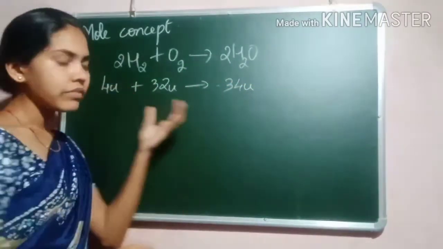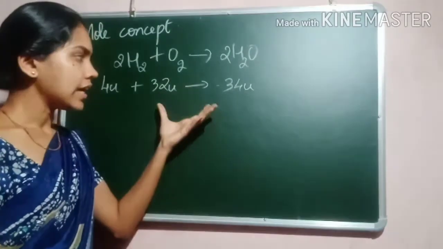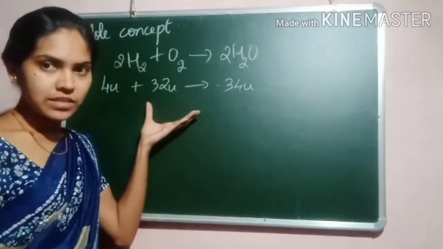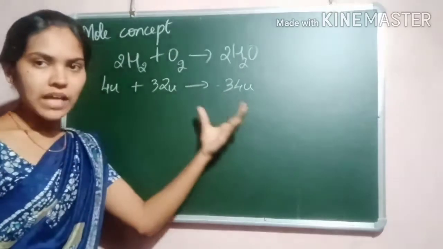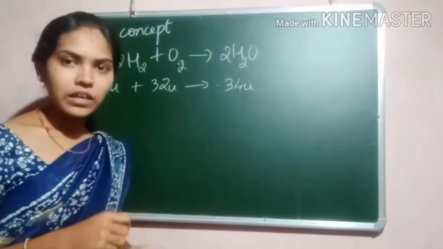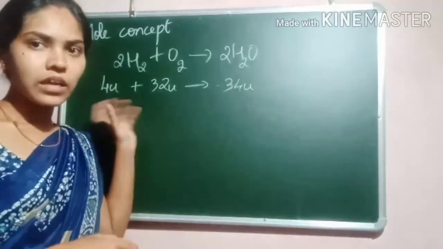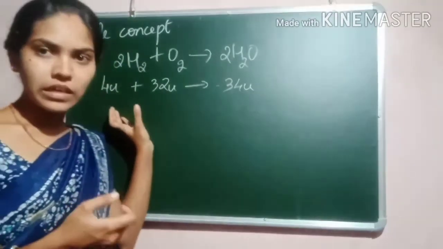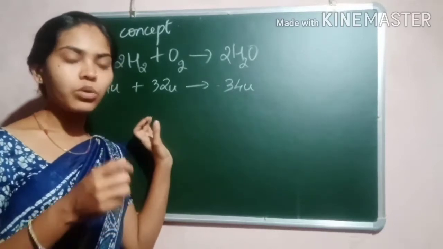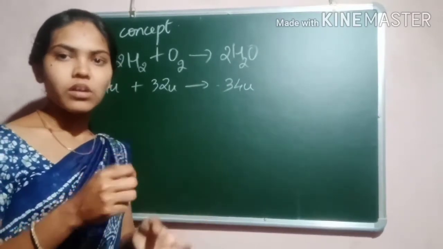So here we know it in terms of quantity, in terms of mass, right? And in a chemical reaction, considering things in terms of mass is a little difficult. We have to weigh and find out.